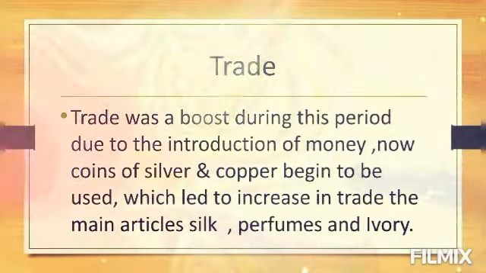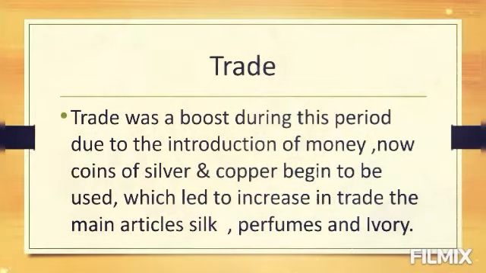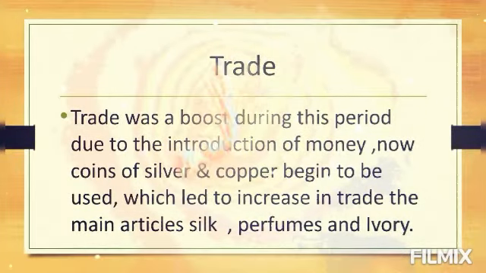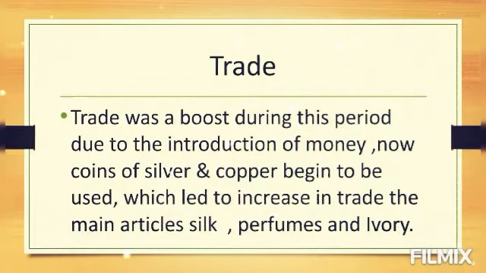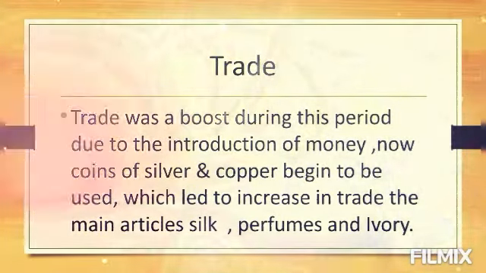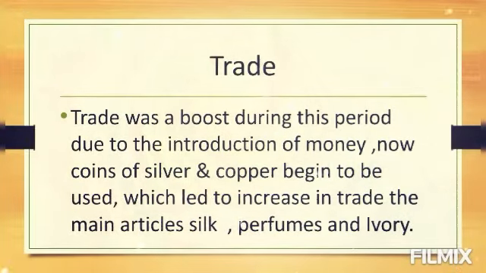Inland trade was brisk. Goods were sent far and wide. Bimbisara, the king of Magadha, built roads and bridges throughout his kingdom, which encouraged trade. Besides land routes, trade was carried out by sea routes also. The main articles traded were silk, perfume, ivory.